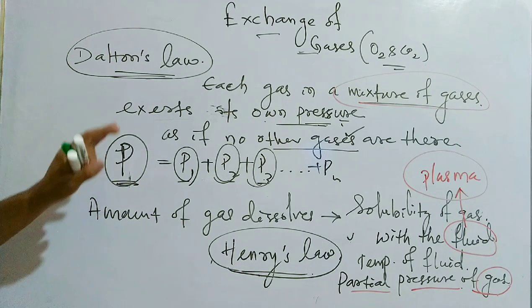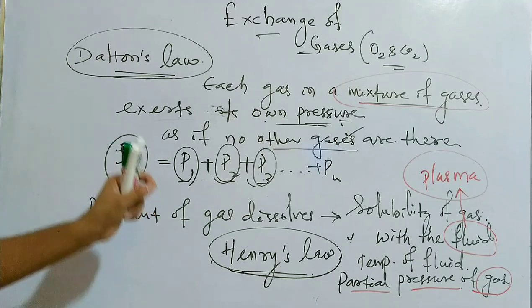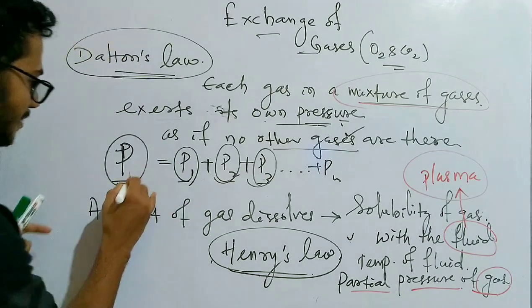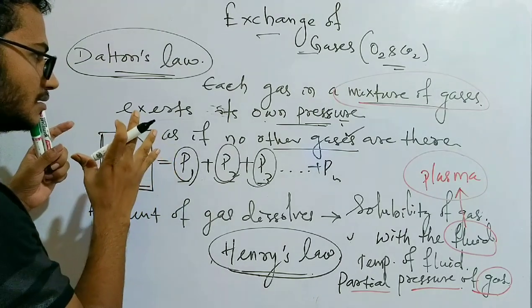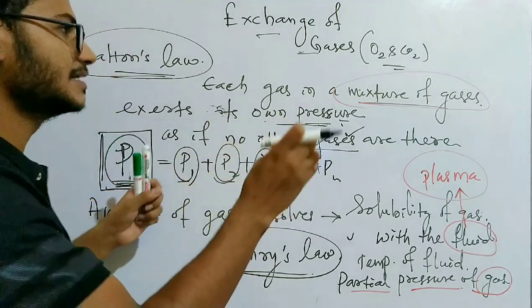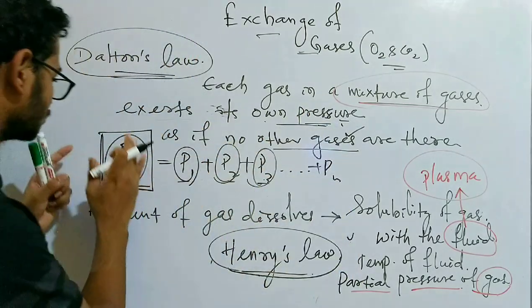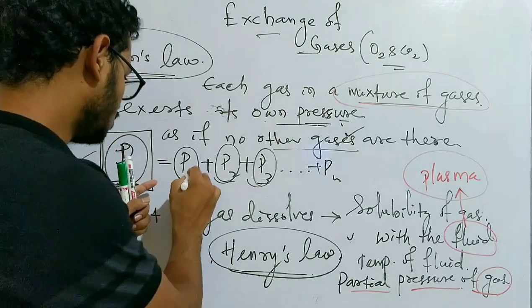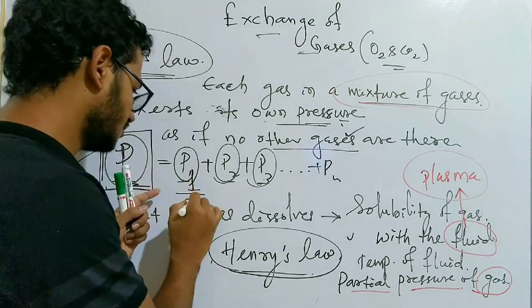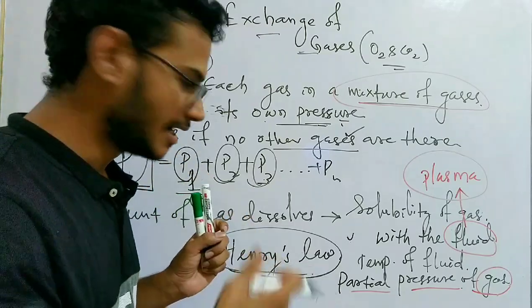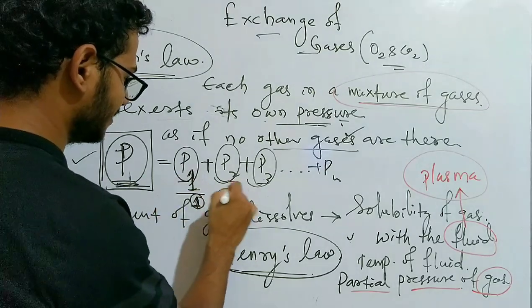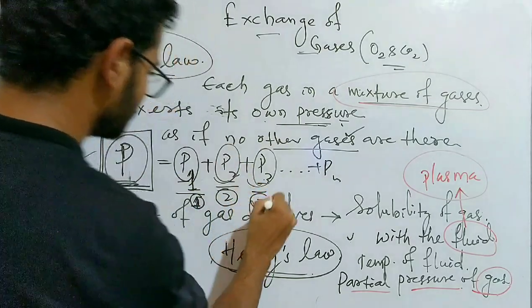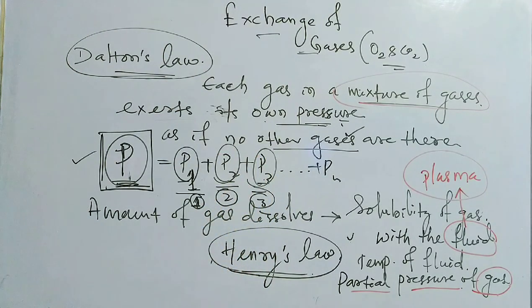Partial pressure is the pressure exerted by that gas in a mixture of gases. So remember, in a mixture of gases, the total pressure of the different types of gases present is capital P. P1 is the partial pressure of the first gas, the second gas in the mixture is P2, the third gas is P3, likewise. So it is symbolized by Px.